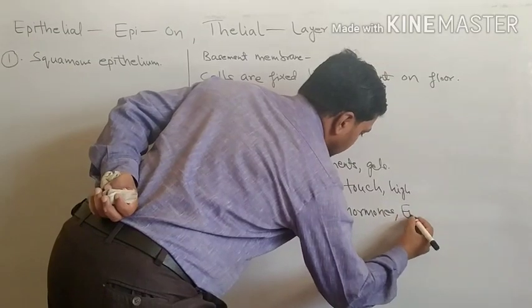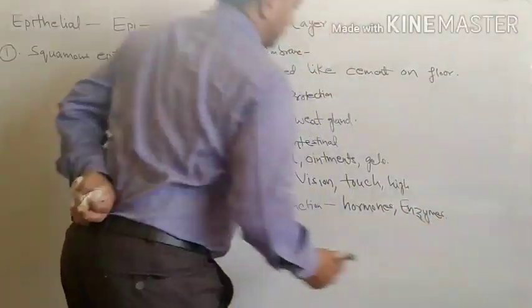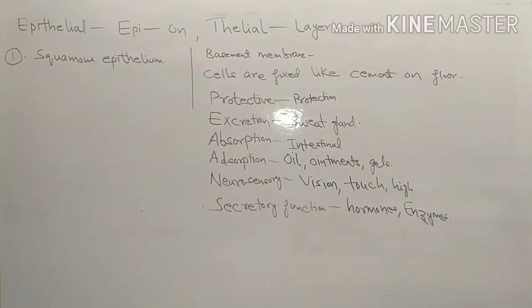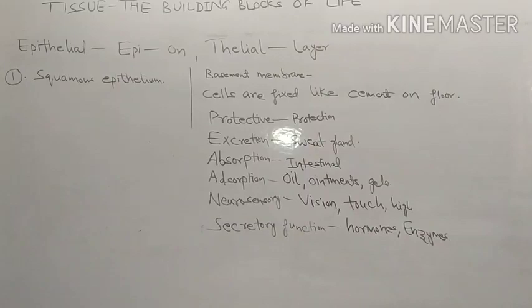So secretory function is also there. This is the function of epithelial tissue in detail.